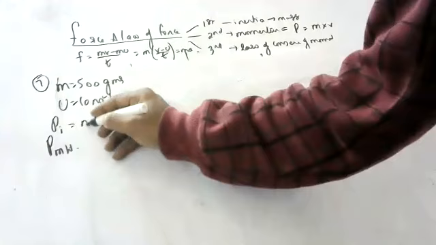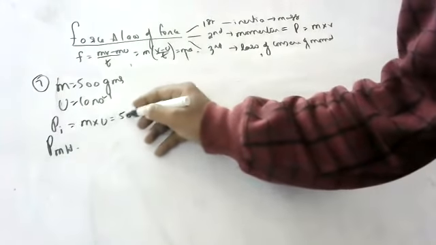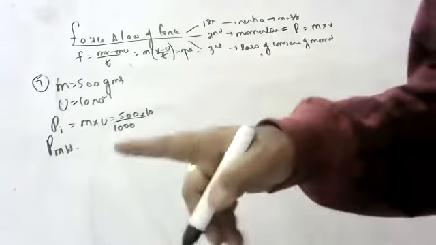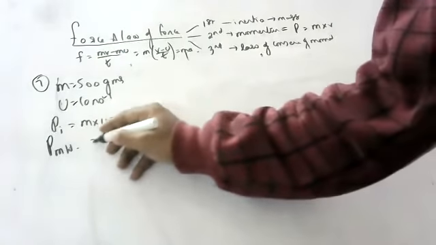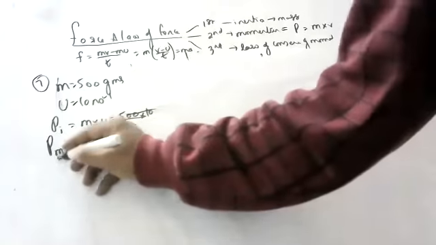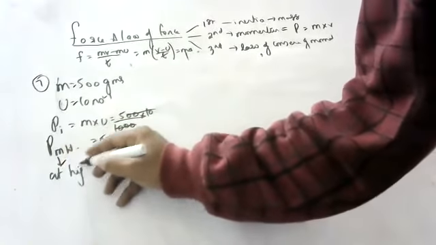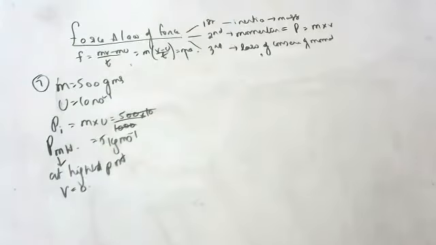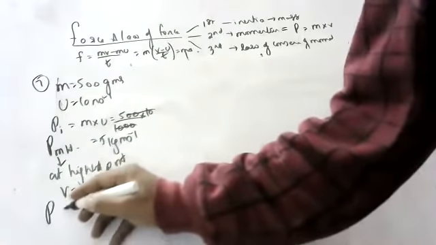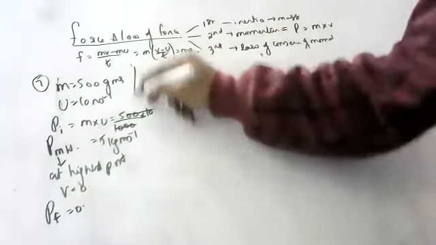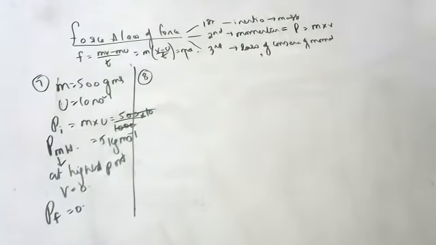Initial momentum is mass into initial velocity. 500 by 1000 into 10 is equal to 5 kg meter per second. And at the highest point, children, what happens? At the highest point, V is equal to 0. Final velocity is 0, so momentum is also 0.